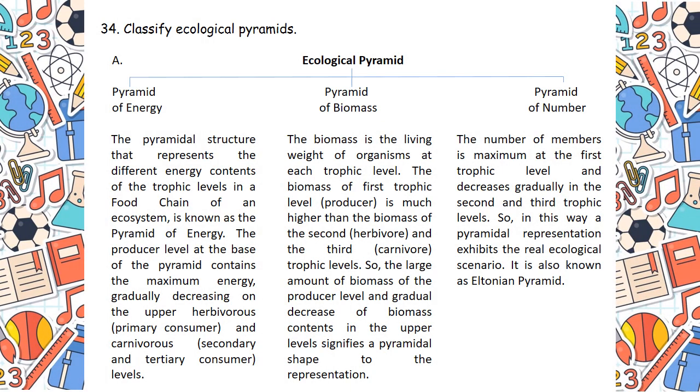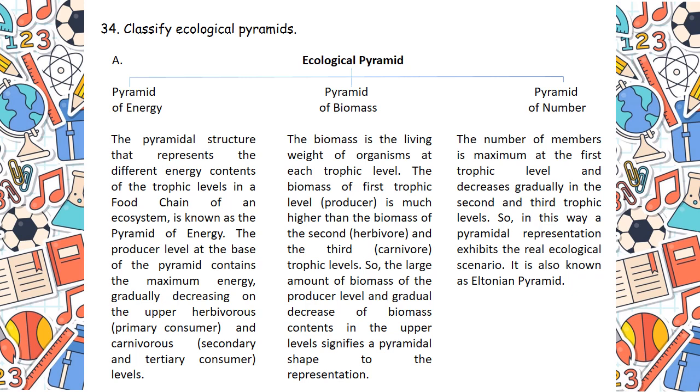Now next question, that is 35, classify ecological pyramids. You can see pyramid of energy, pyramid of biomass, pyramid of number. Now, pyramid of energy: the pyramidal structure that represents the different energy contents of the trophic levels in a food chain of an ecosystem is known as pyramid of energy.